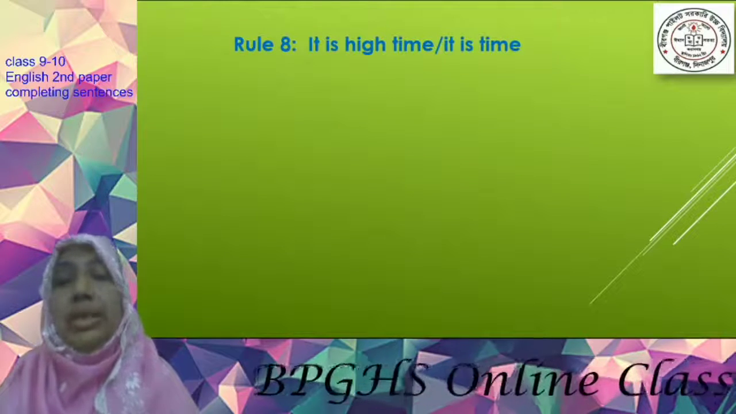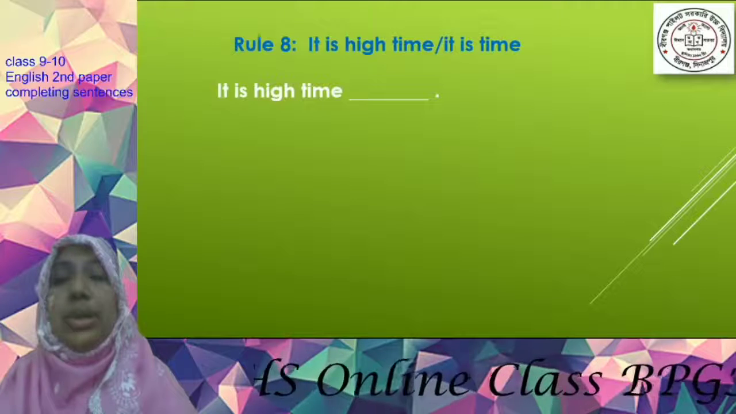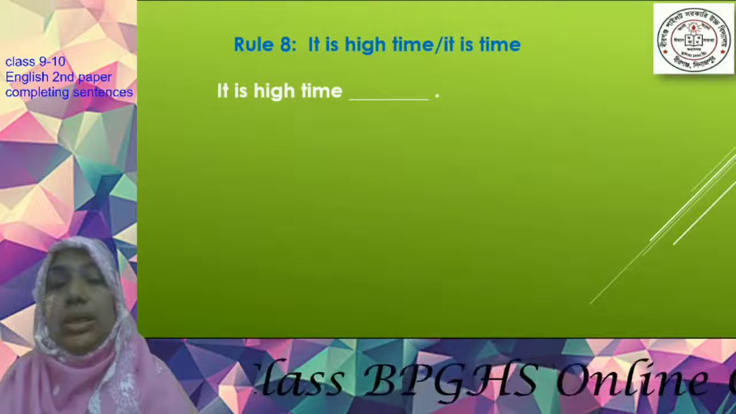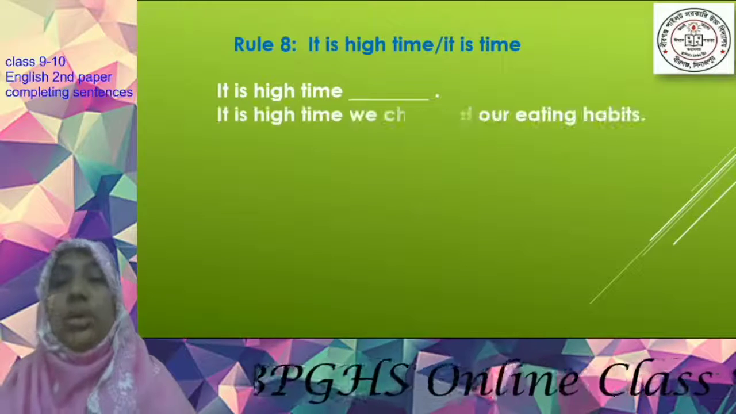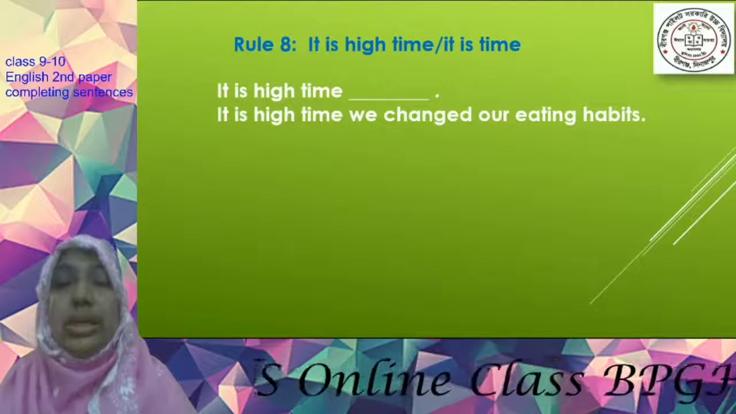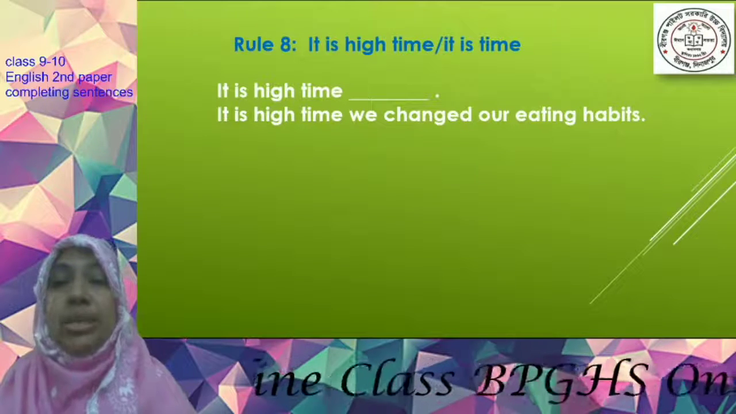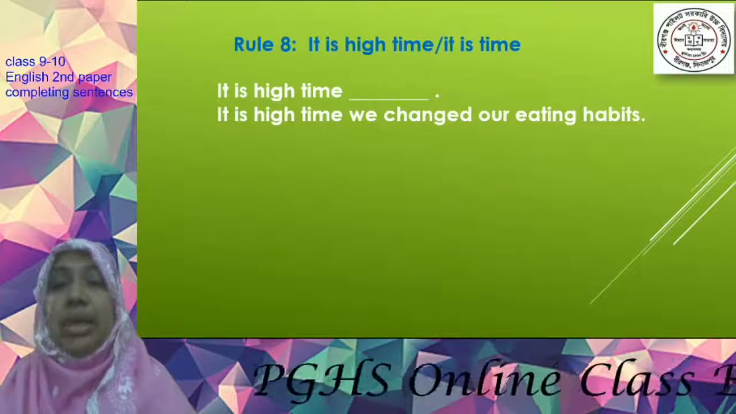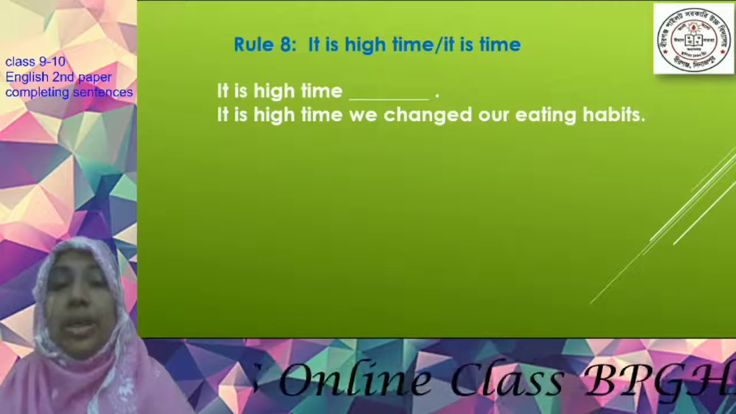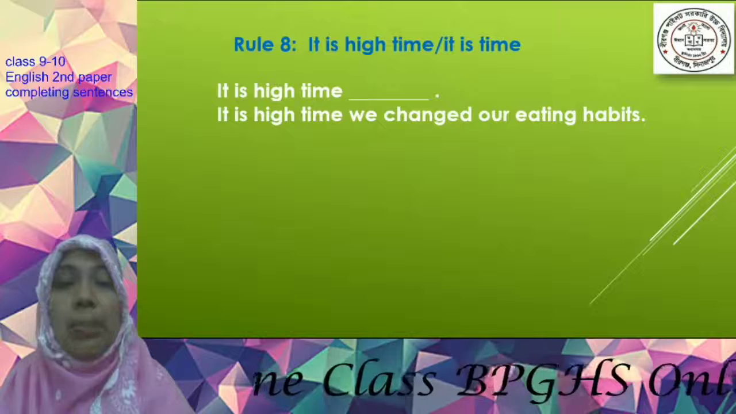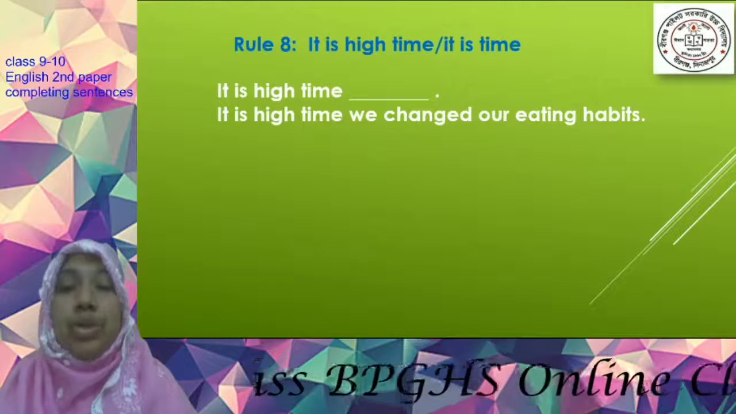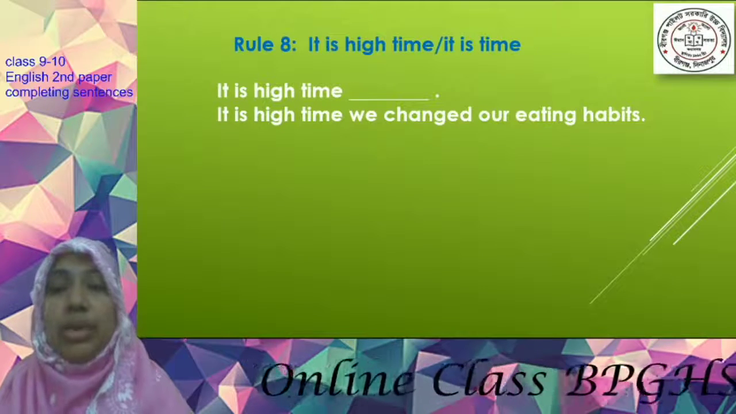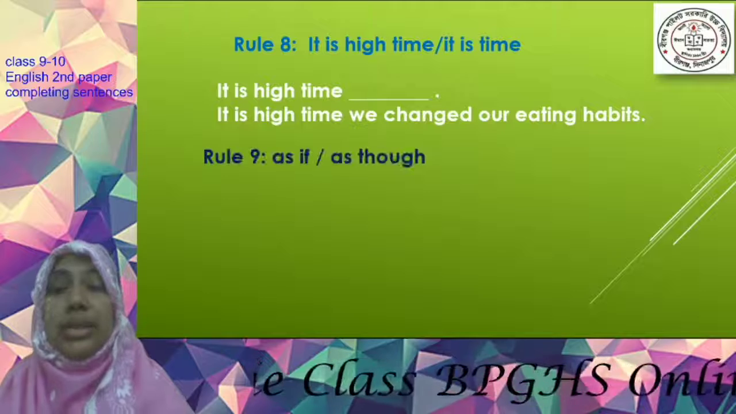Now rule number 8, it is high time or it is time. Sometimes we find the starting of a sentence, it is high time. Yes, here is a special rule. In a special way, it is completed. It is high time we changed our eating habits. Look what happens here. It is high time. After this clause, when you add another clause, the clause is in past form: we changed. So remember, when you get it is high time or it is time, then you will have to choose the second clause in the past tense.